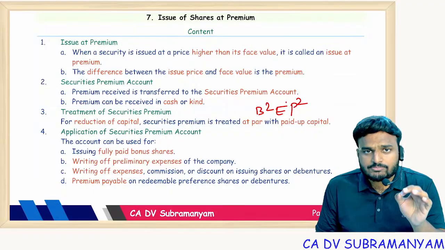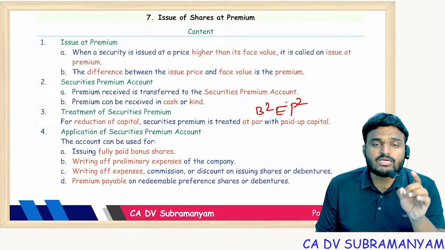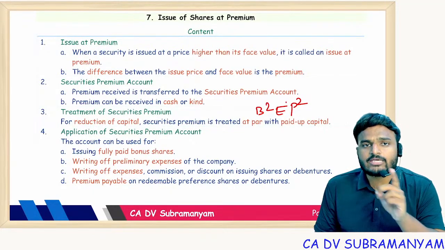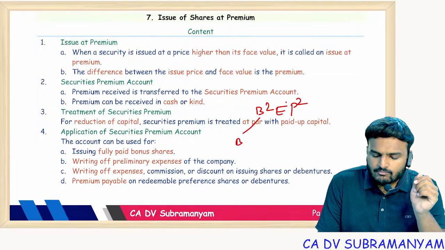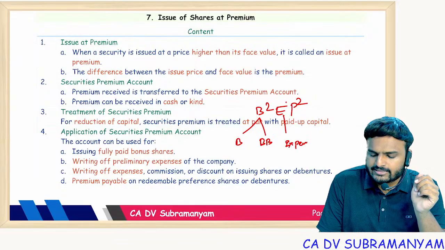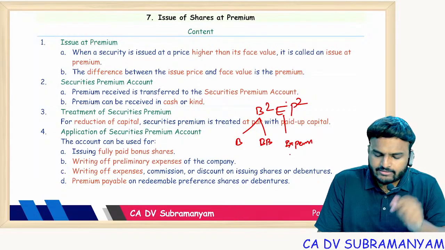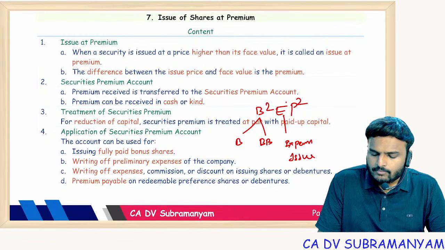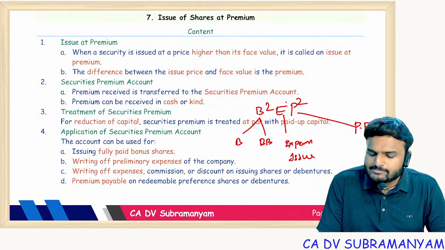Utilization of securities premium, 5 purposes are allowed. BEP, break even point. B square, EP square. B square means bonus, buyback. E means expenses connected with issue. P square means preliminary expenses written off.